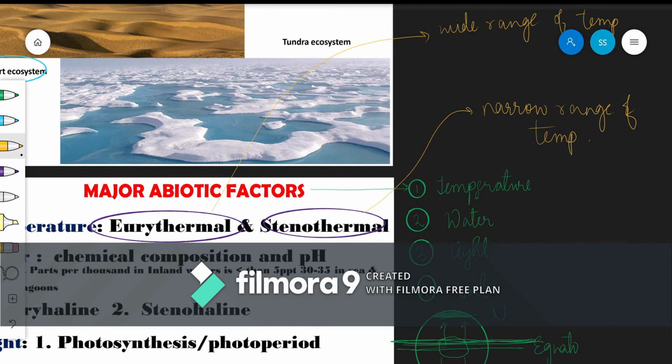For example, under eurythermal, we have Aves, that is, birds. The organisms belonging to eurythermal are warm-blooded, which means that they maintain a constant body temperature.